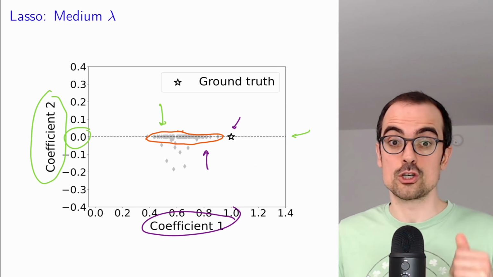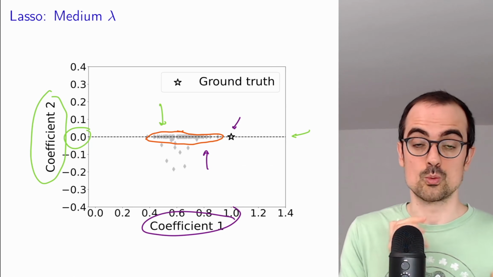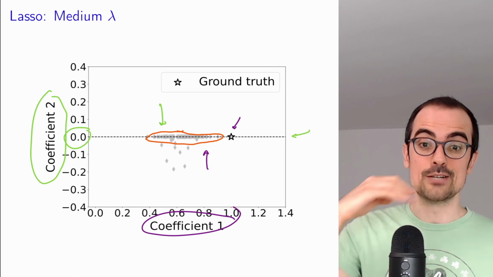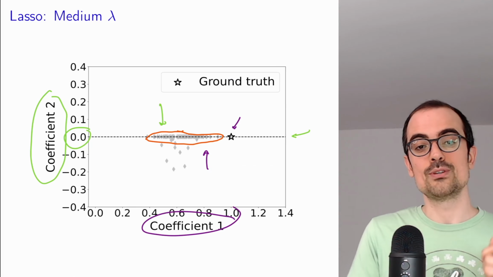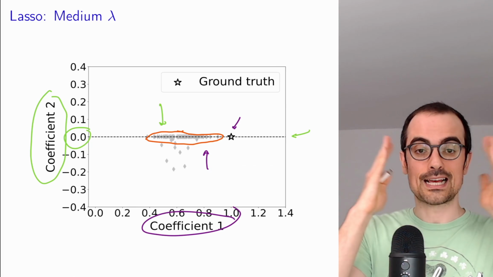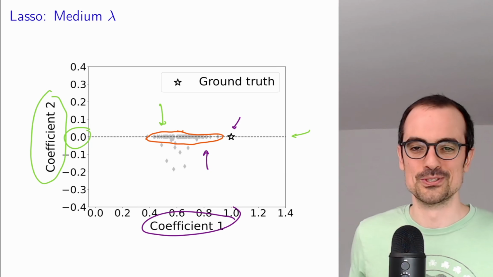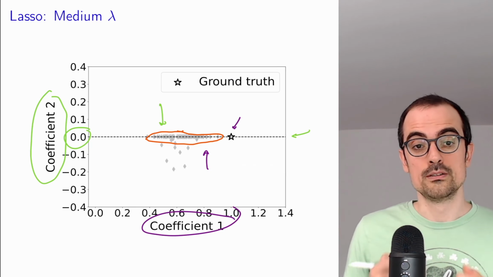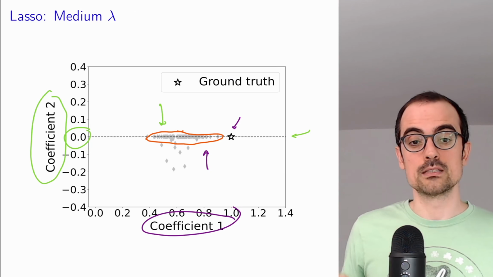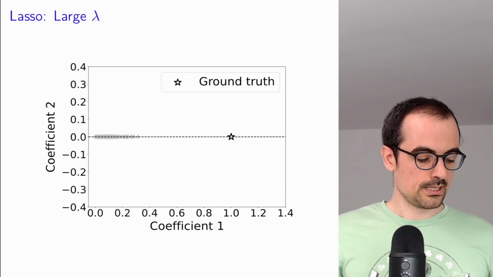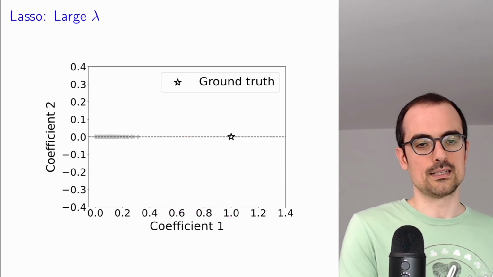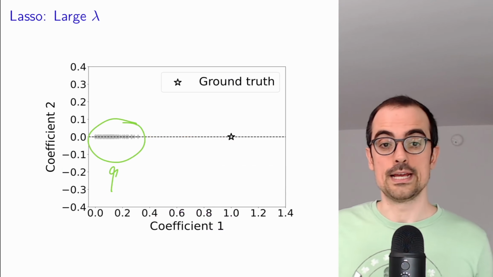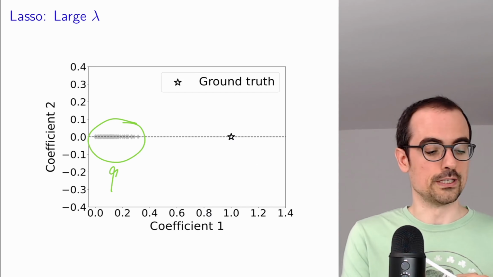The estimates are not going to be great. And because of the L1 norm regularization, you can see that they are biased towards 0, which is something that also happens with ridge regression. But here they're biased in the right direction, where one of the entries is set exactly to 0, which is exactly what we want, because that reveals the true feature, which is the most relevant to the response. If we increase the lambda too much, we get a lot of bias towards 0, but still the same thing. We're identifying the true feature.